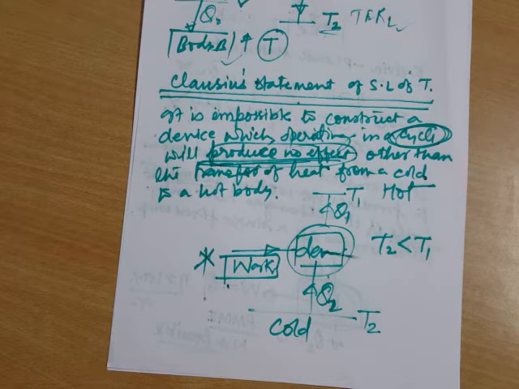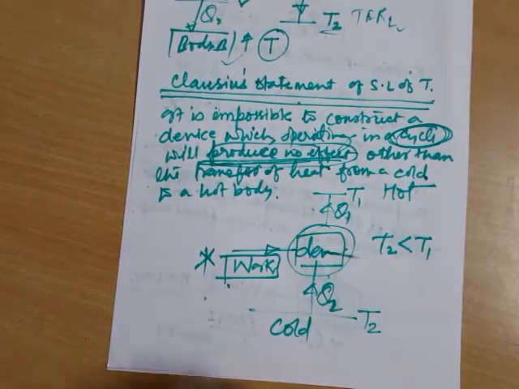A refrigerator is a device whose sole purpose is to create a cool environment, to maintain a body at a lower temperature, lower than the atmospheric temperature. Whereas a heat pump is a device whose sole purpose is to maintain a space or a body at a temperature above the atmospheric temperature. So both heat pump and refrigerator work on this Clausius statement.